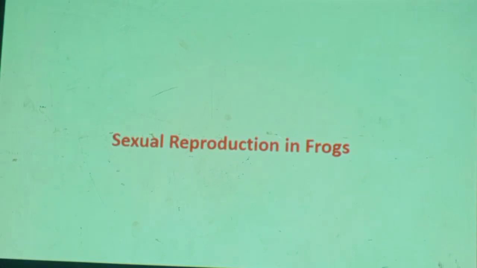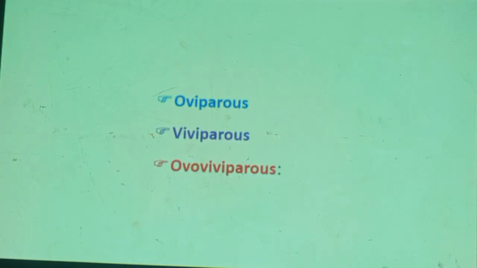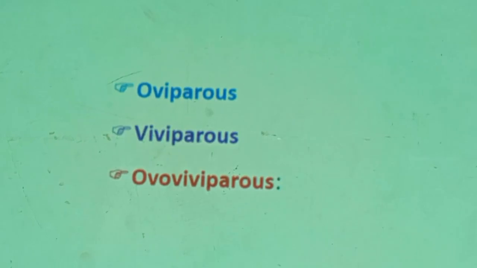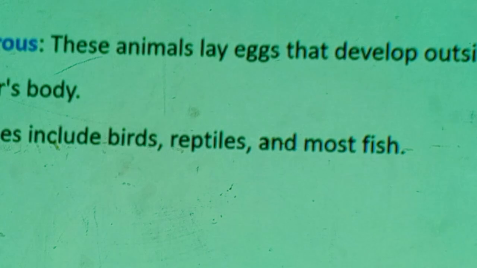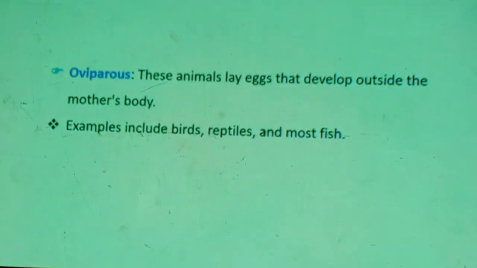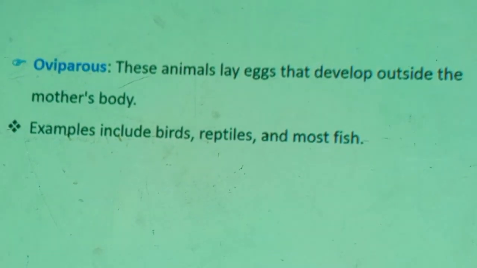here, before we directly dive into frog sexual reproduction, we have to be clear with these three terminologies. Three terminologies: oviparity, oviparous, viviparity, viviparous, ovoviviparous. What does it mean, as far as we are talking about sexual reproduction? These terminologies are very crucial. The first thing, oviparous. The term oviparous refers to those animals which lay eggs that develop outside the mother's body, just like birds,